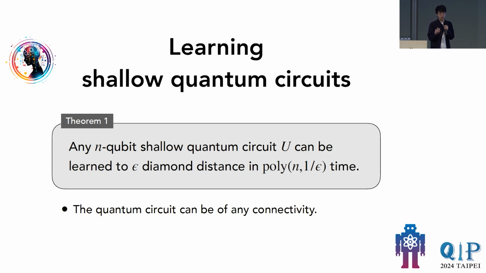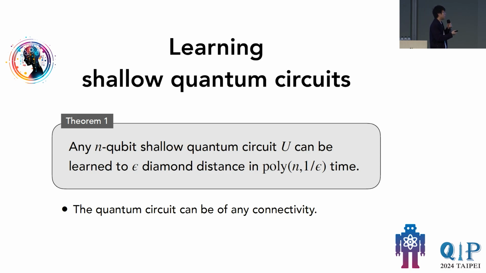And we will be able to learn a good representation under diamond distance for an n-qubit circuit. And furthermore, the unknown circuit, the ground truth circuit U, can really be of any connectivity. So it can have highly non-local connections, and still we can learn them very efficiently.